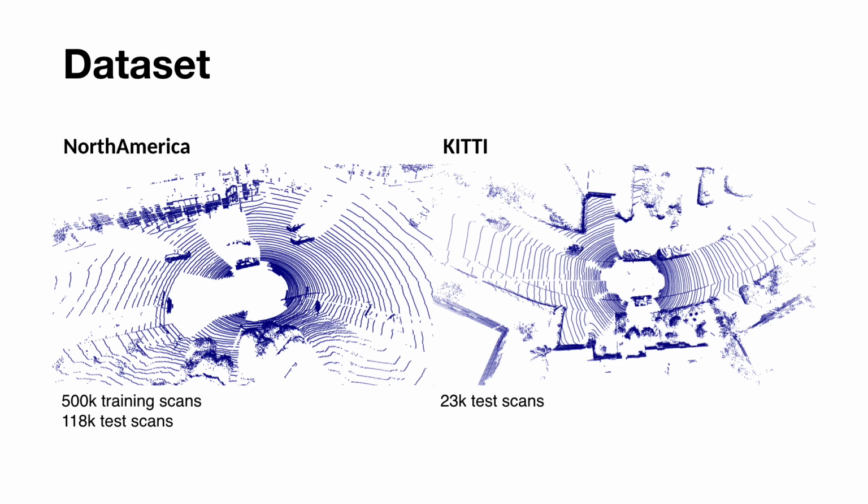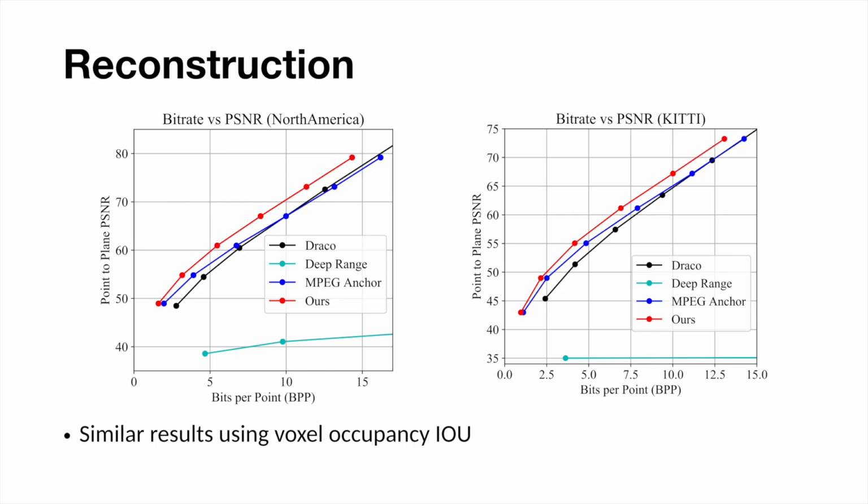We evaluated our method on 2 challenging LiDAR datasets, a new dataset of urban and highway environments in North America, and the public self-driving dataset KITTI. We quantitatively measure reconstruction quality using point-to-plane PSNR, a common metric for point cloud similarity which uses distances to planar approximations of the point cloud, as well as voxel occupancy IOU. Holding reconstruction quality equal, our approach reduces bit rates by 10 to 20% compared to previous state-of-the-art methods.